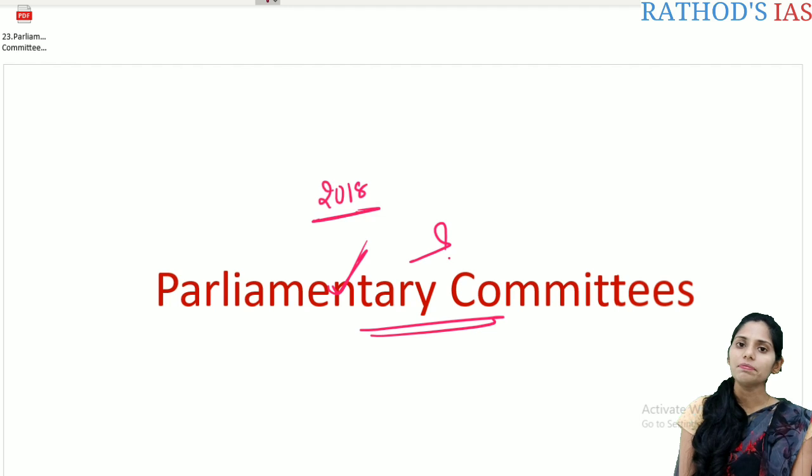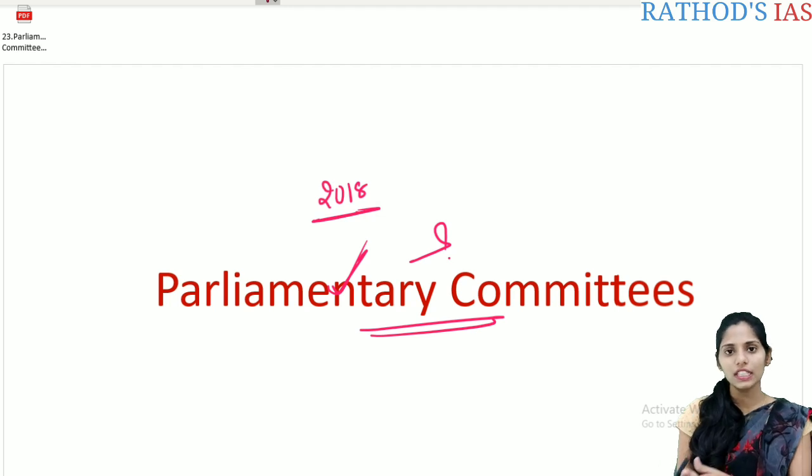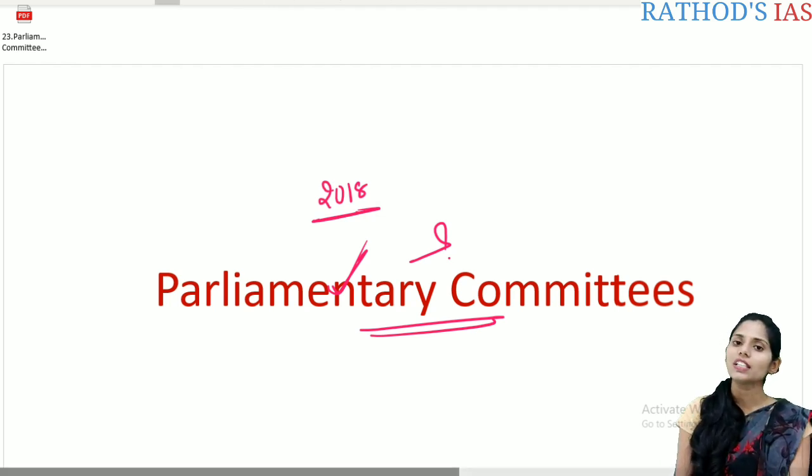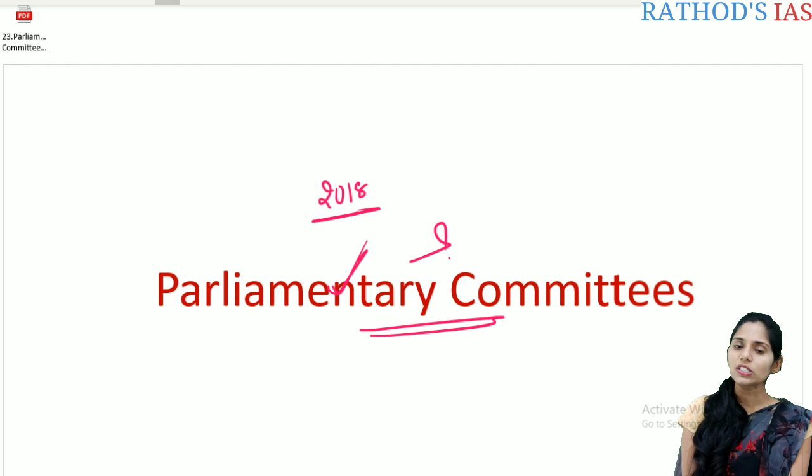Our Parliament is very varied, very complex and voluminous. Moreover, we do not have the time to look into these issues, and in our Parliament there are no members who are experts regarding every problem. So mainly to make a detailed scrutiny of all the legislative measures and other matters, there is a need for these parliamentary committees.